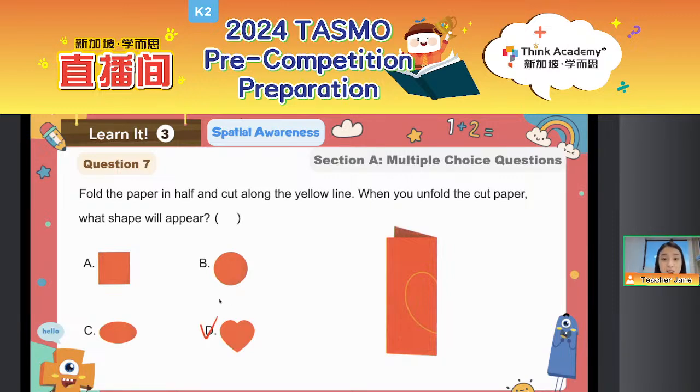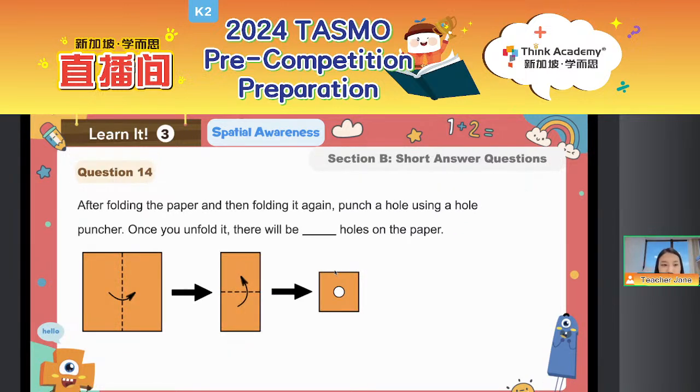Because we can see the two halves, they will look exactly the same, right? So after we unfold it, we will get the other half. They will look exactly the same like this heart. They will fold together, right? Okay, so good job, everyone. So we can see that for symmetrical things, if we fold it along a line, the two halves will look exactly the same. And then let's have a look at question 14, everyone.